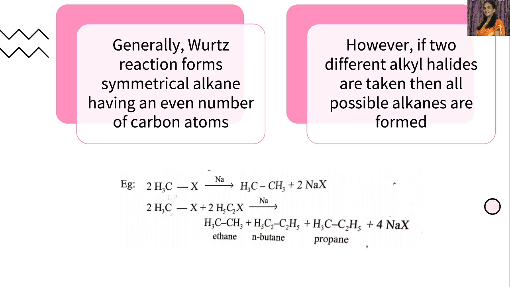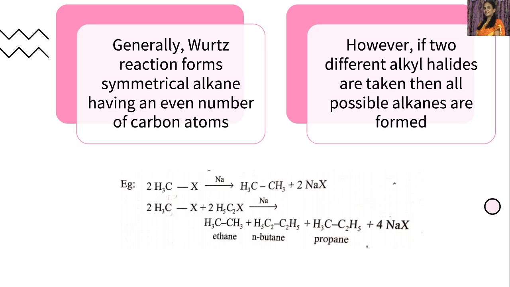If we consider two different types of alkyl halides, we get a mixture of alkanes. But the separation of this mixture is difficult. Because of that reason, preparation of alkanes with an odd number of carbon atoms is difficult in the Wurtz reaction. Let us discuss one example.